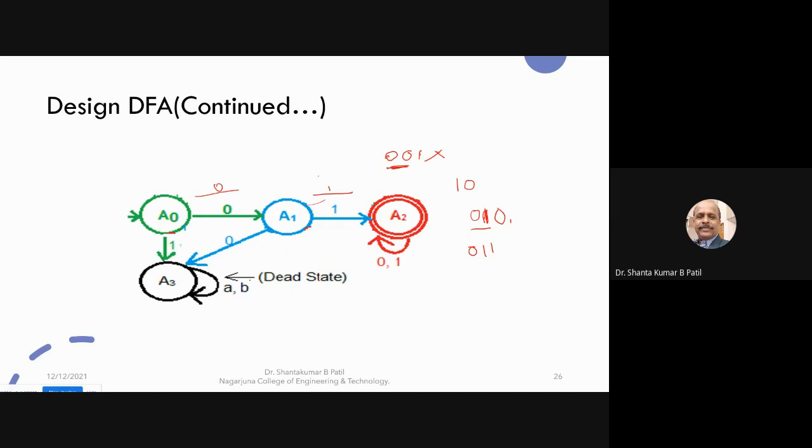You can make the correction here. This is 0, this is 1, and this is 0 and 1. This is the finite automaton which accepts all the strings that begin with 0 1. If any string begins with something other than 0 1, it will not accept. For example, 1 1 will not be accepted. Even the string 1 0 0 is not going to be accepted.